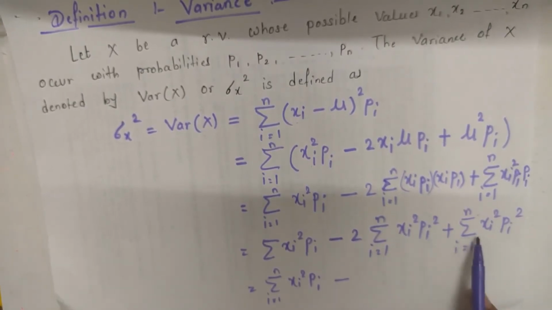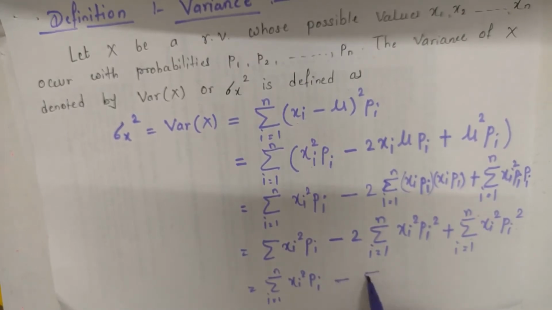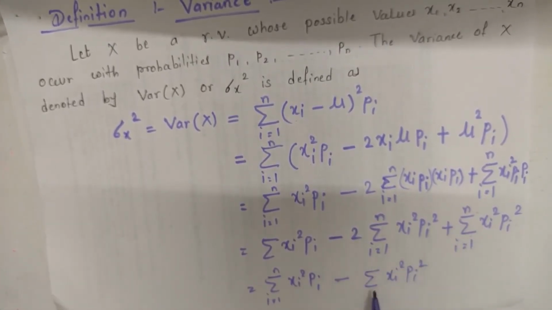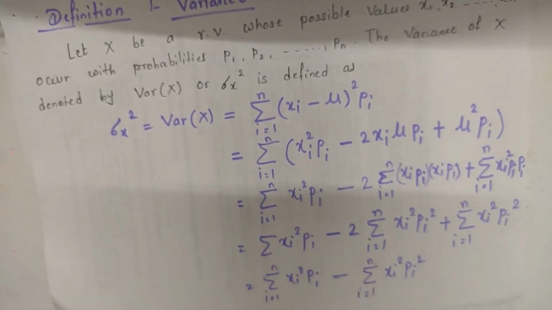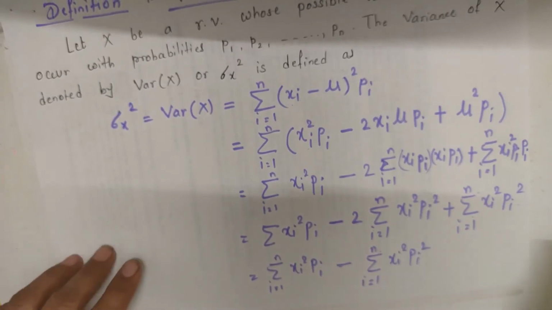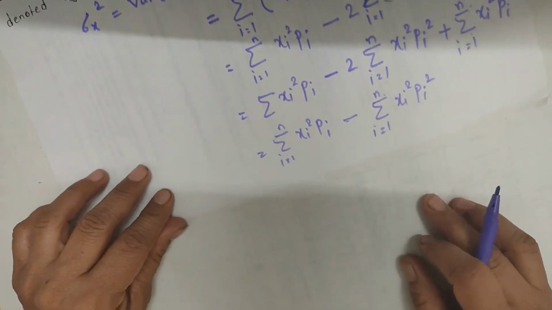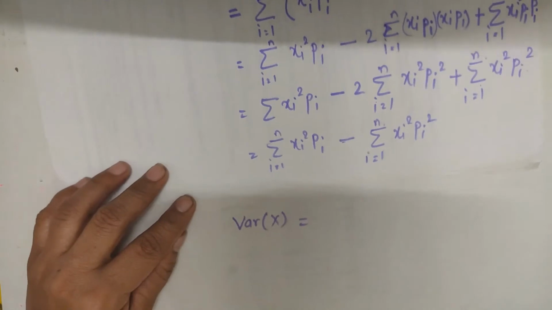Calculating these two terms: minus 2 plus 1, that is minus 1, xi square pi square, i from 1 to n. Now these terms can also be written as variance of X equal to